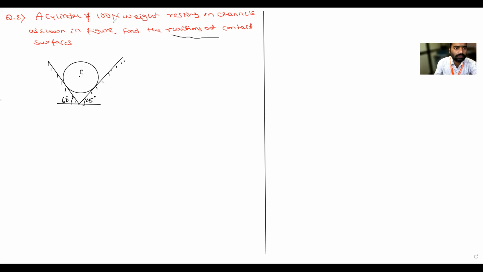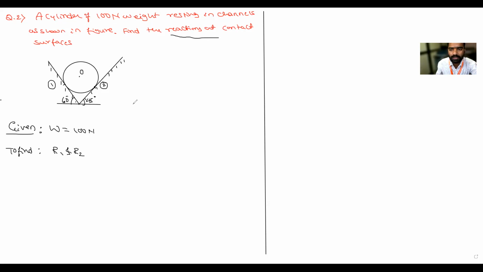So what is given? The weight of the cylinder is given. I will take W, which is 100 Newton. And what you have to find out? You have to find the reactions R1 and R2. You can take this point as A, or as 1, and this other point as 2. These are the contact surfaces.